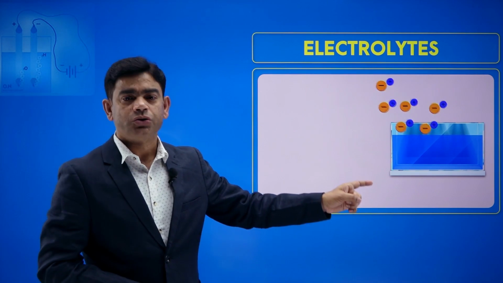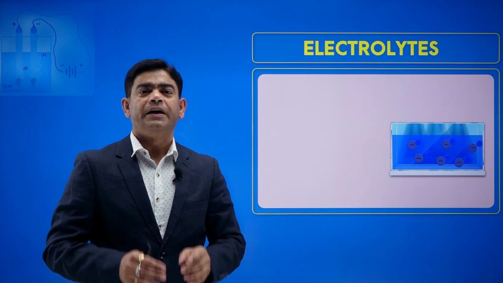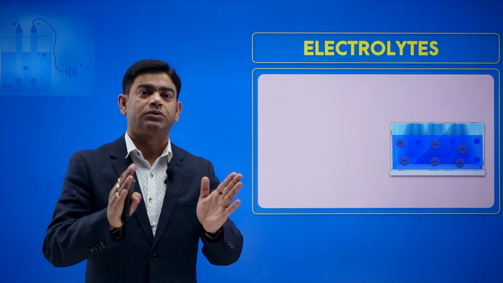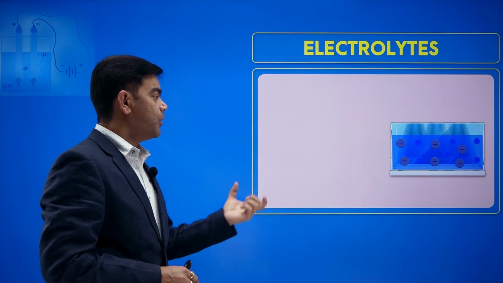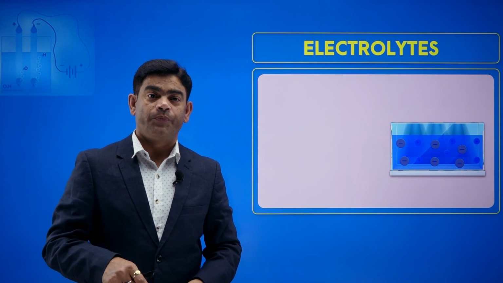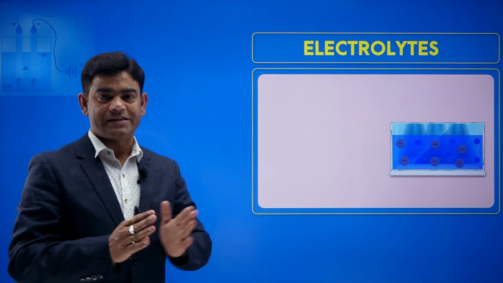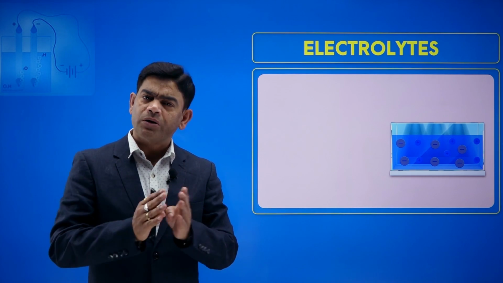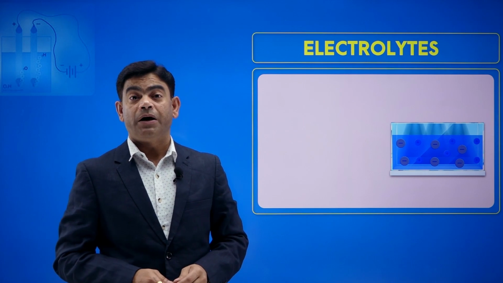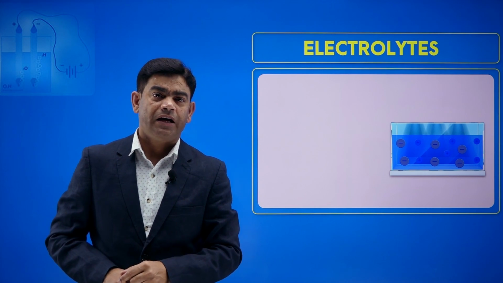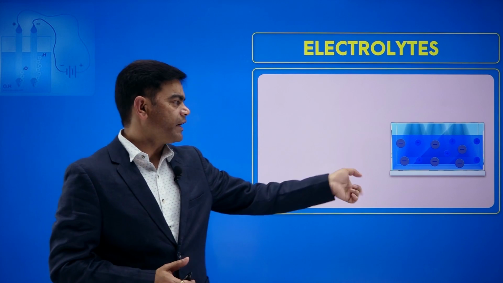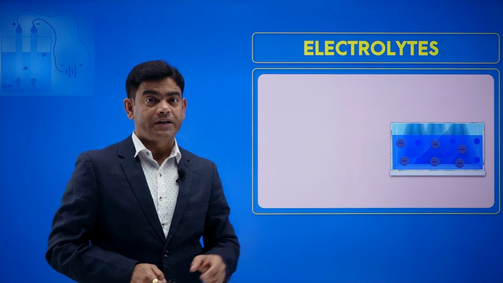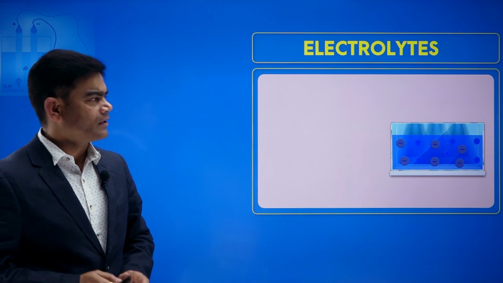If you add it to the liquid, you can see it is dissociating. The positive and negative charges separate out. So this type of compound is called an electrolyte. When they are added in water they separate, or if current is passed in their molten form, they also separate. Such compounds are called electrolytes, and the moment they have positive and negative charges, they conduct electricity. So now it's clear what an electrolyte is. It's quite clear, I think.